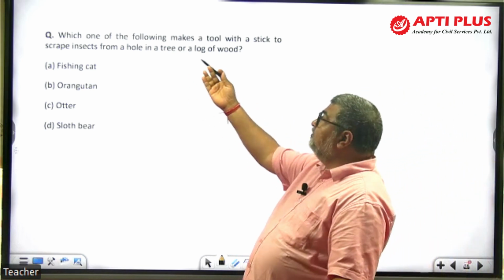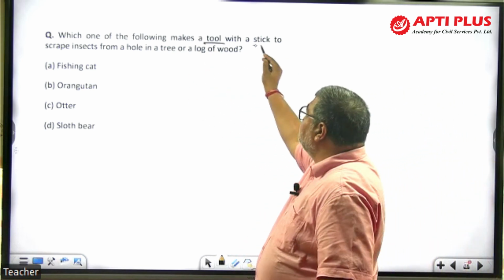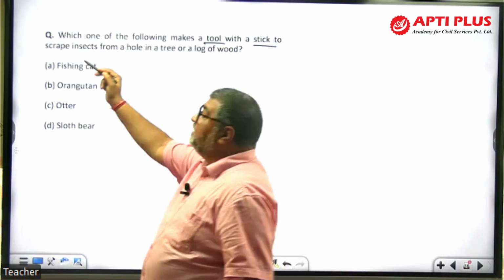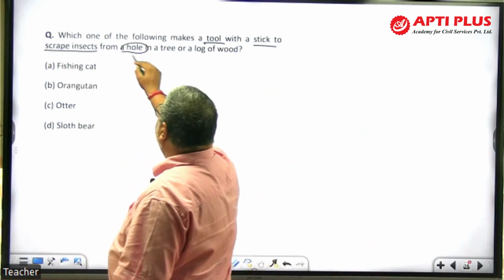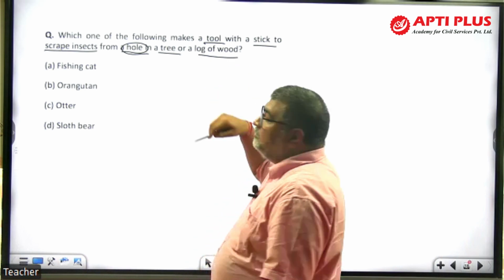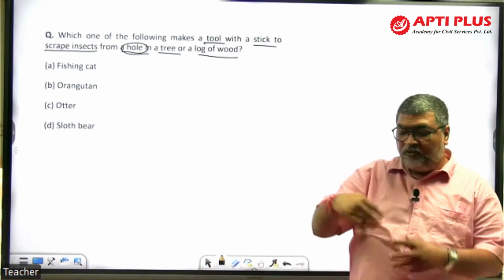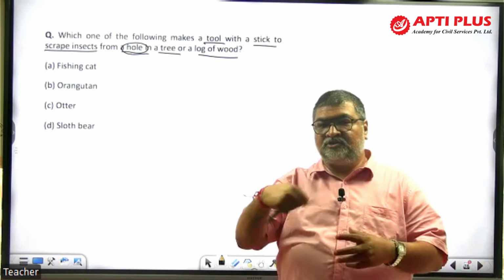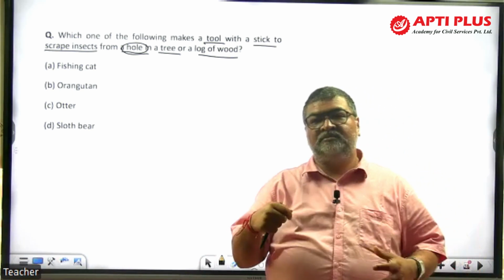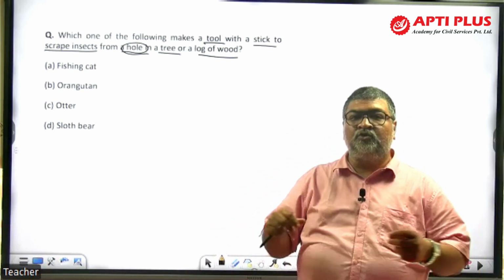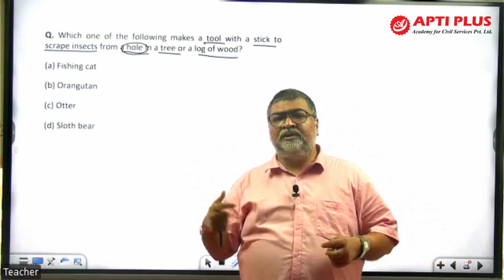Which one of the following makes a tool with a stick to scrape insects from a hole in a tree or a log of wood? That makes a tool. This you are aware.